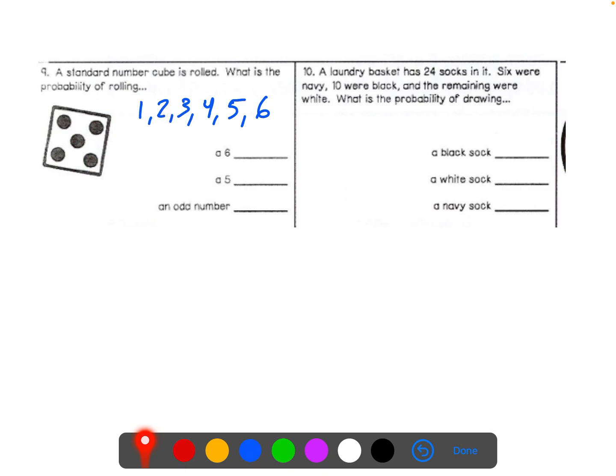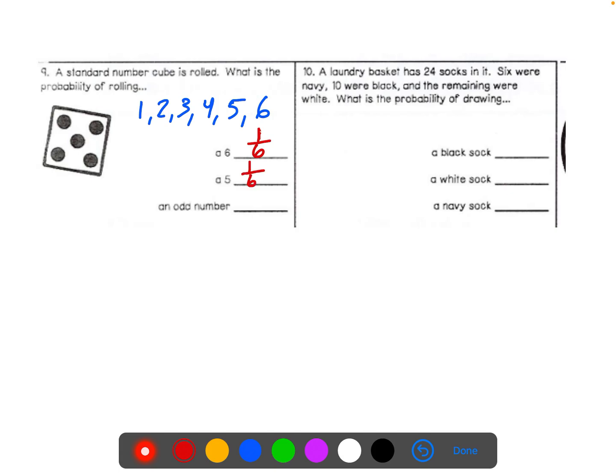What is our probability of getting a 6? That's one of these 6 outcomes, because rolling that number cube, there's only one chance of getting that 6. So our probability would be a 1 out of 6 chance. The same is going to be for a 5. There's only one side of that number cube that's a 5, so that's going to have a 1 out of 6 chance.